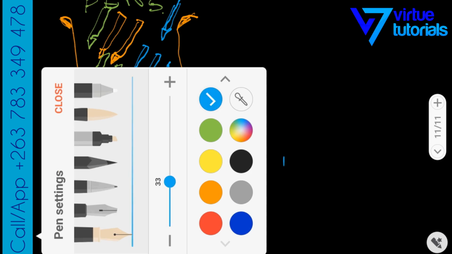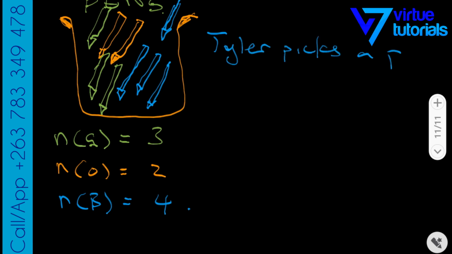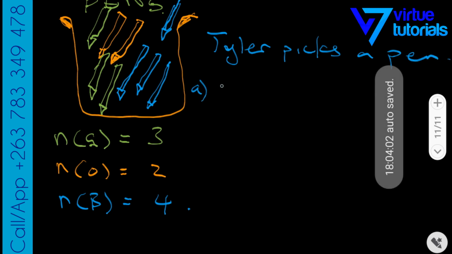And the number of blue pens is equal to 4. Okay? So let's say Tyler picks a pen there. Okay? What's the probability that the pen is